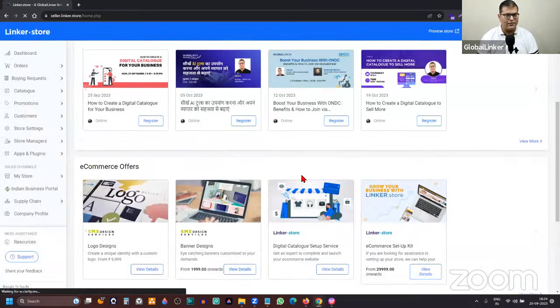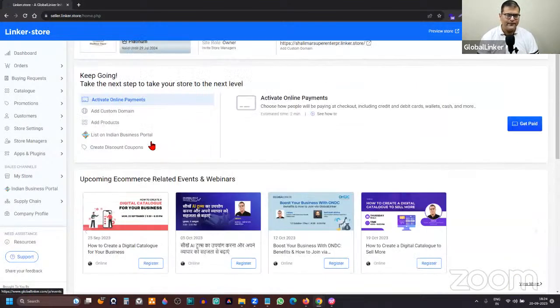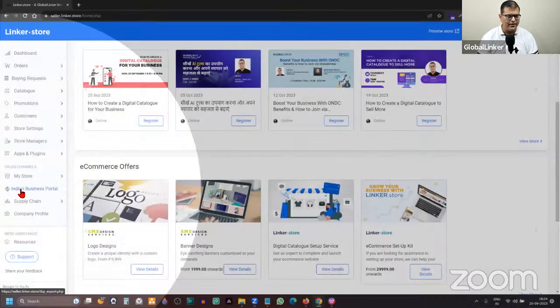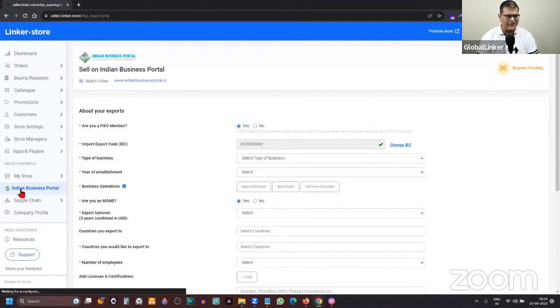But the work is not yet over. Now you should scroll down, and this is where you'll see this tab has started appearing. This was not there earlier. It has started appearing once you have submitted the request, and this is where you'll see the form.